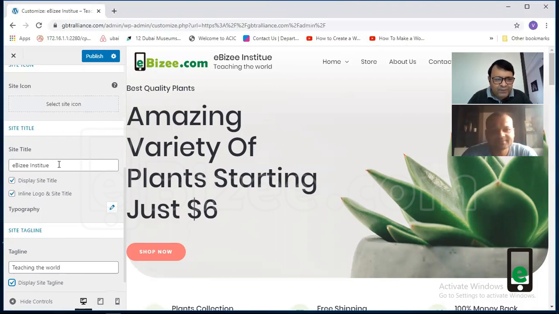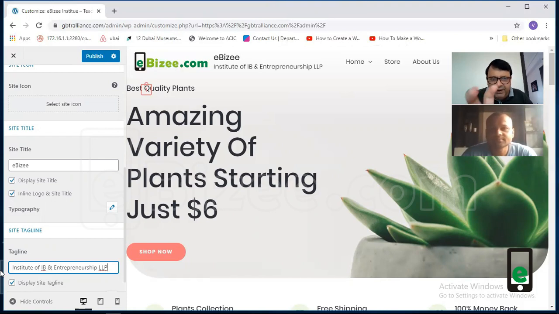You can do one more thing if you want. If you don't want any tagline, you put the name of the institute here, and here you write, instead of a tagline, Institute of IB and Entrepreneurship. Why am I doing this? Just to make it compact, just to focus on the EBZ name. You can do this also. So we will do it like this. I will say publish. Now this is looking even better.